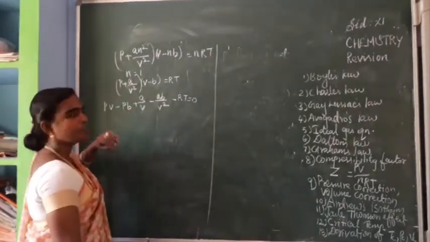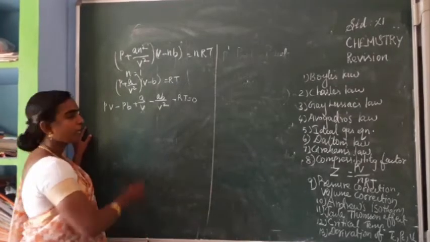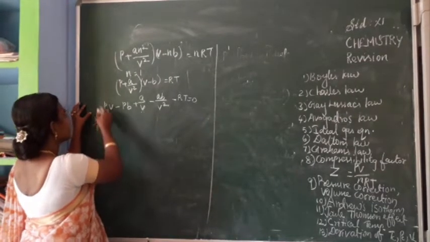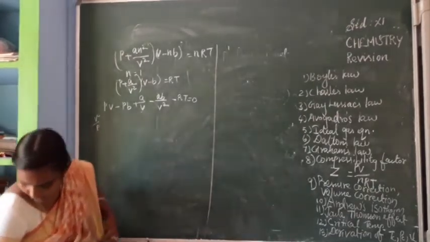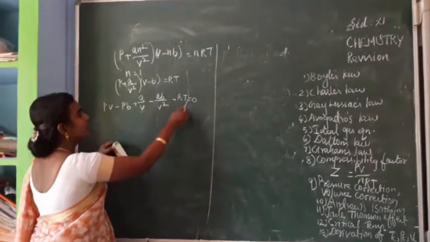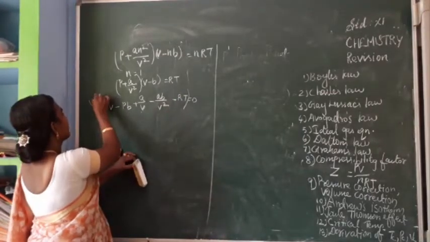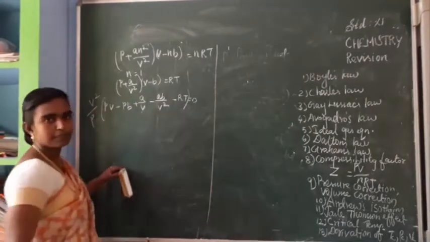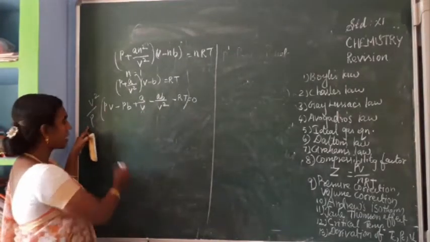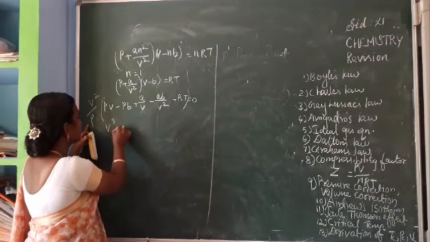So next, we have to multiply the whole equation by V square by P. Okay. So here first term, this P and P will be cancelled and you are getting V cube.